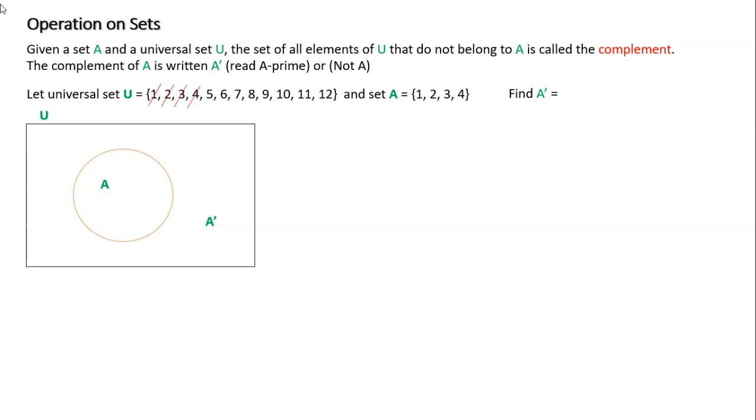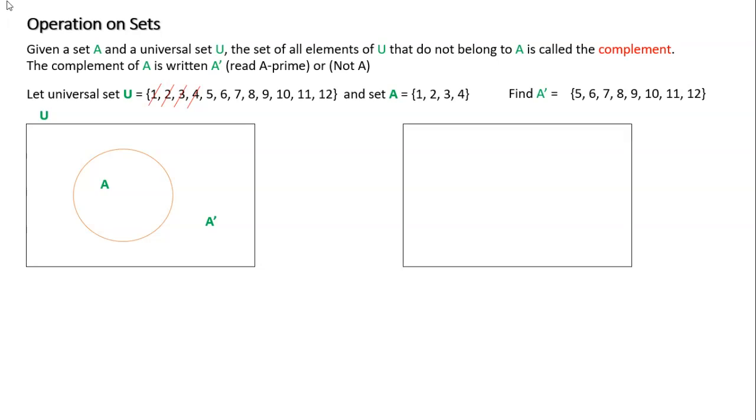So the complement of A would be all the elements in my universe, but not 1, 2, 3, 4. So it would be very easy to see that the complement of A would be just 5, 6, 7, 8, 9, 10, 11, and 12. That is my complement, the elements not in A.